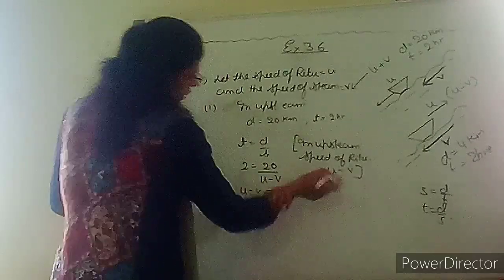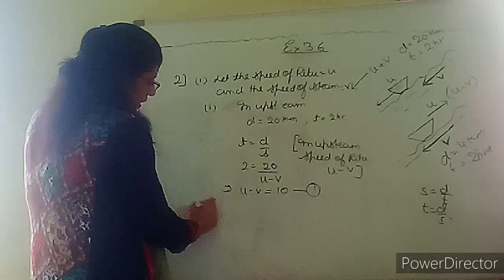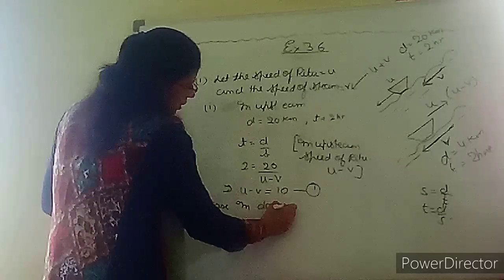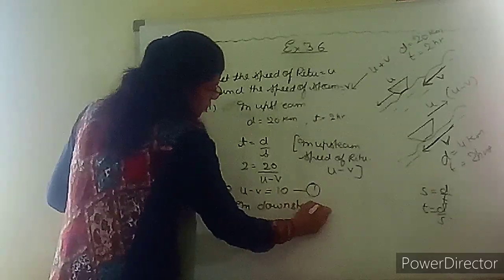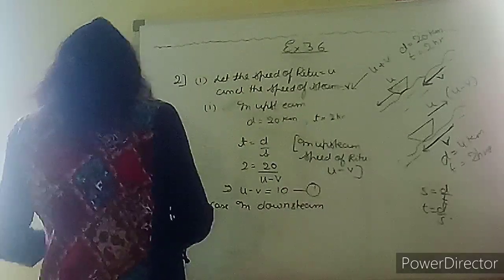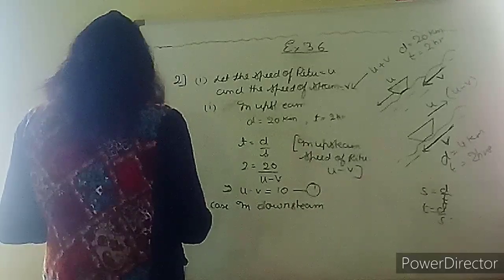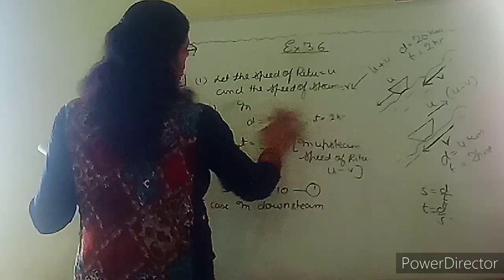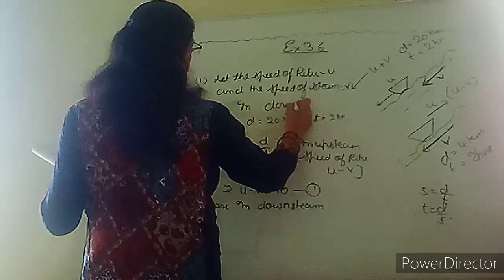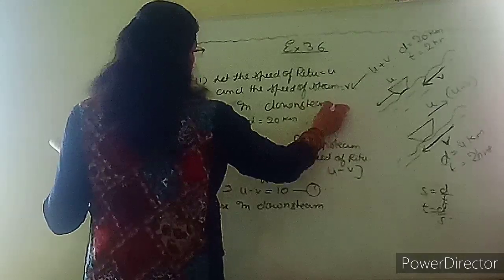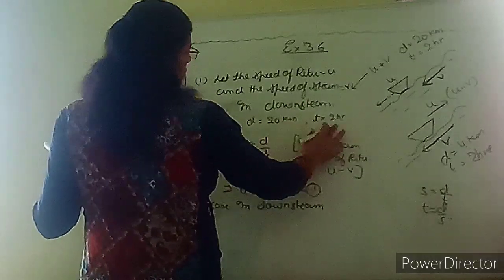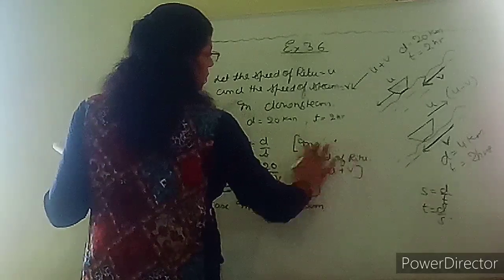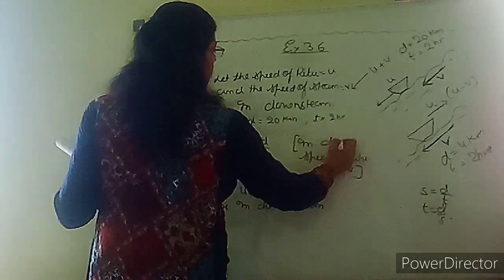Equation number 1. Similarly, second case, what you are saying? In downstream. So what they are saying to you, 20 kilometer in 2 hours. Okay, this is given in downstream. So in downstream distance travel is 20 kilometer. So what is the speed? Downstream में आ रहे हैं. So u plus v. So you will write here in downstream.